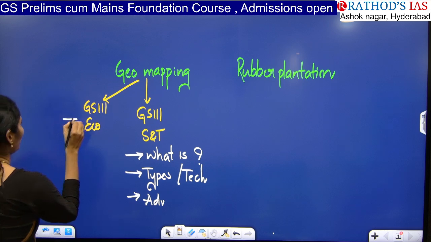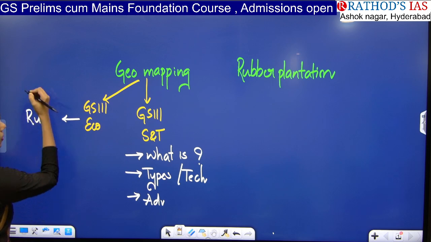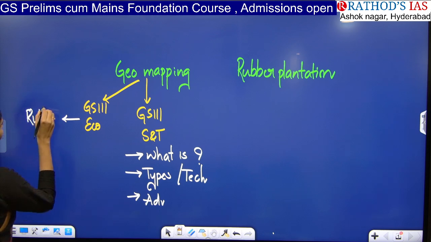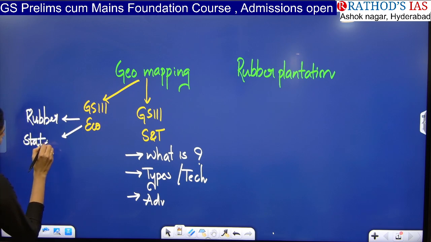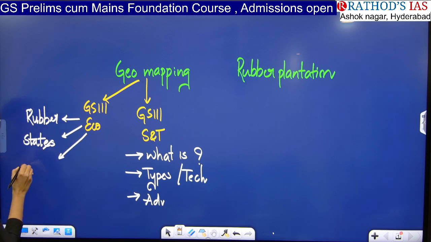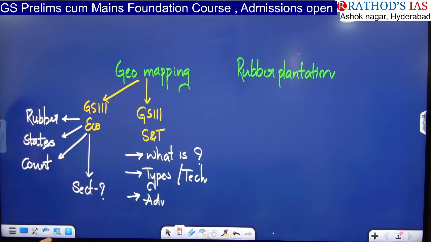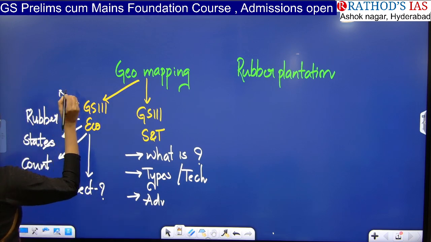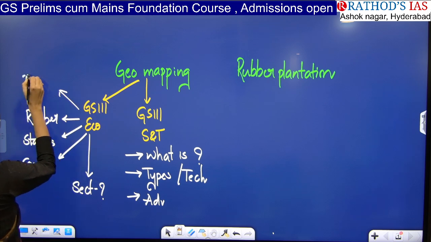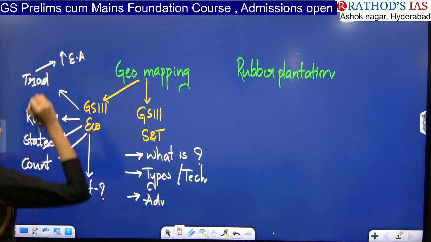And next one is from economy point of view, you have to see about rubber trading in India. Okay, you have to see about rubber trading in India, and you have to see in which state we'll get good rubber, and even you have to see about from which countries we are importing rubber, and you have to see about in which sector this rubber is used. Okay, that is from your economy point of view. And even you have to see how this geo mapping will be useful for trading purpose. So how it will be useful for improving of economic activities in India.